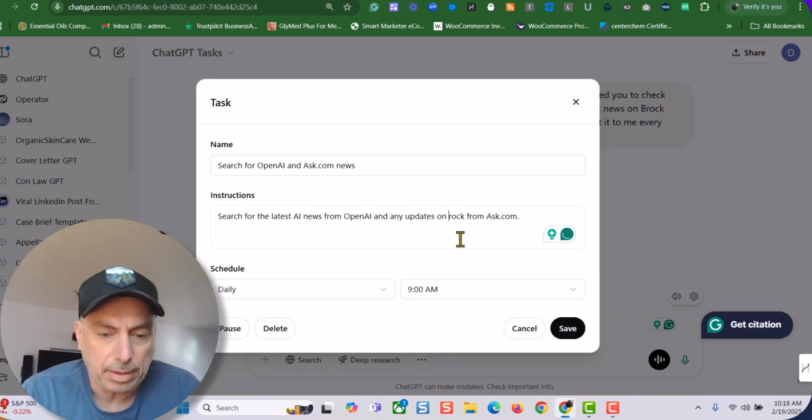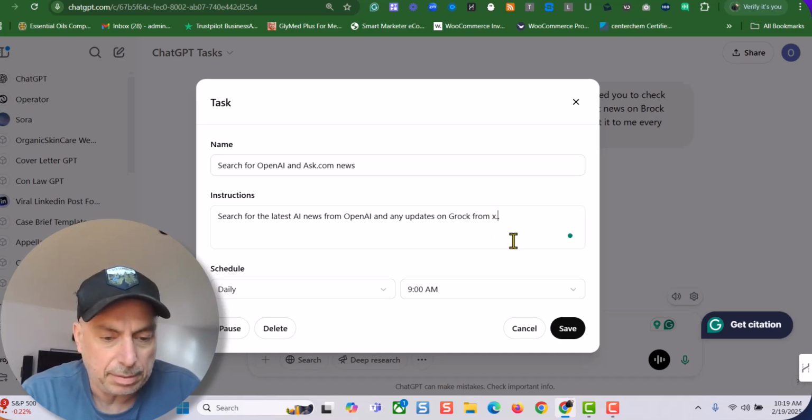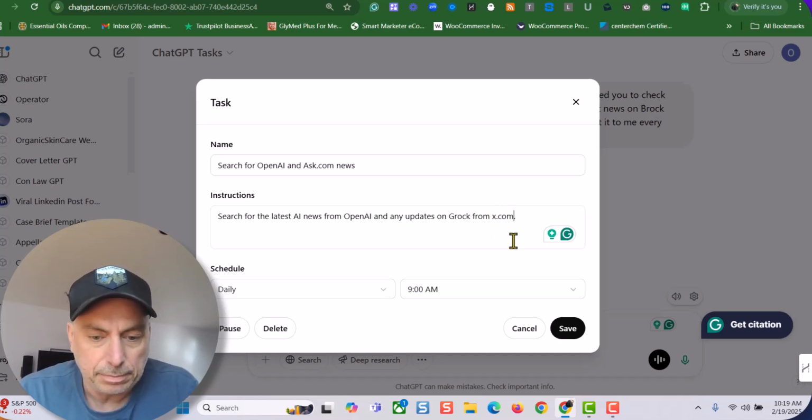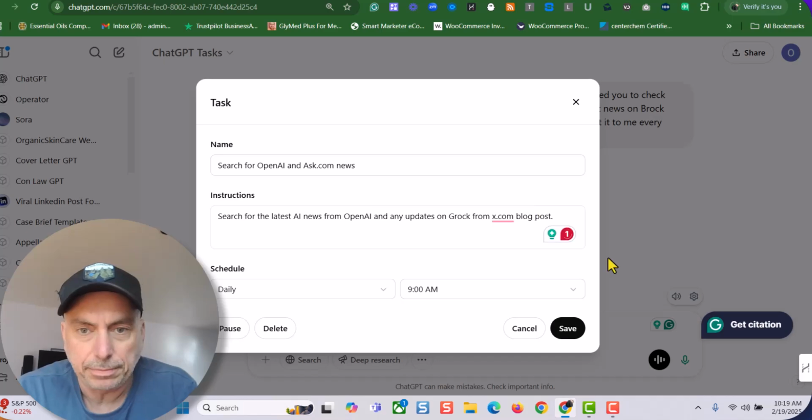Let's Grok. Okay. Not as.com. So you could obviously edit from x.com. Blog post. Okay. All right, just like that.